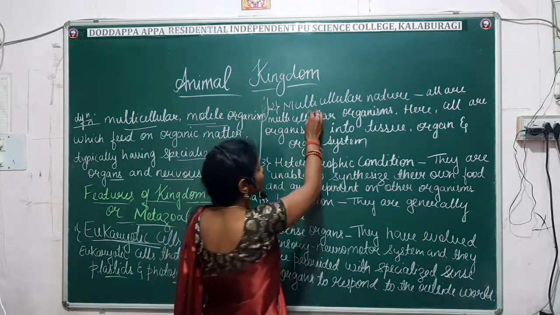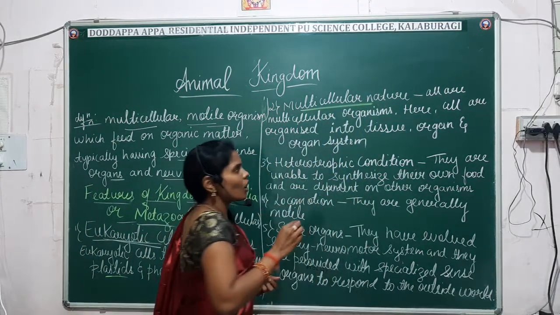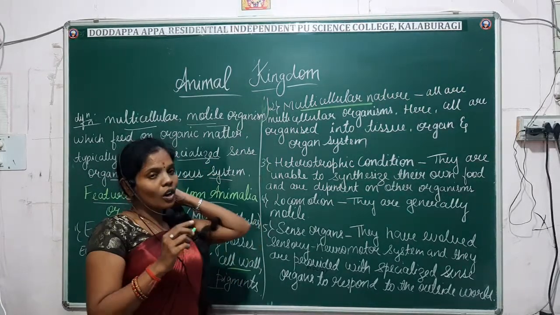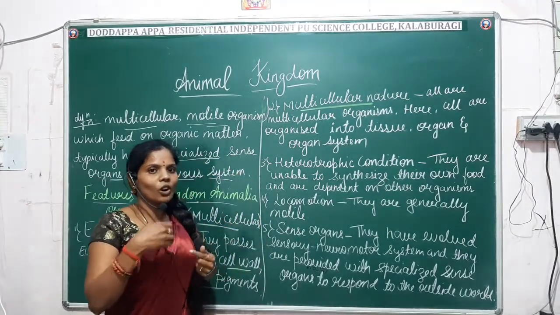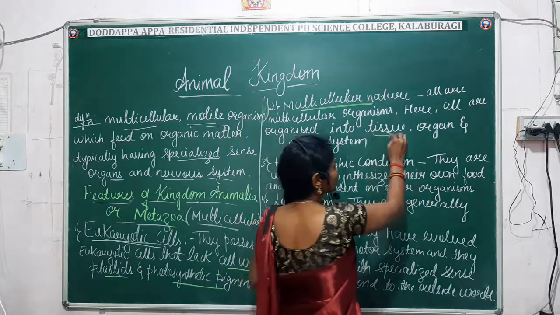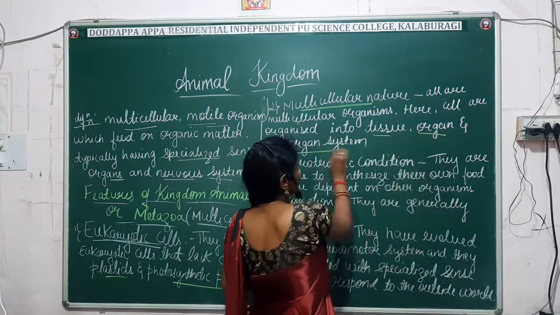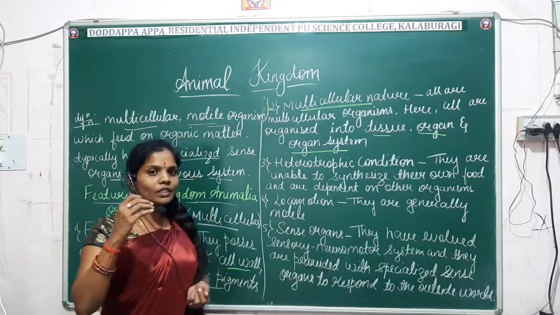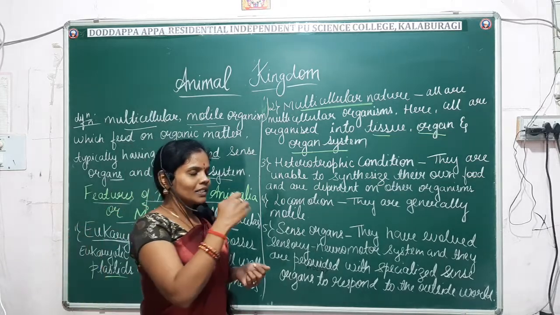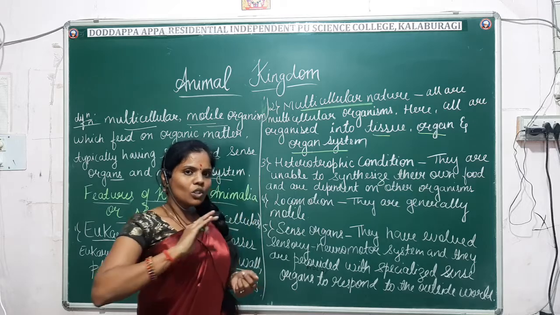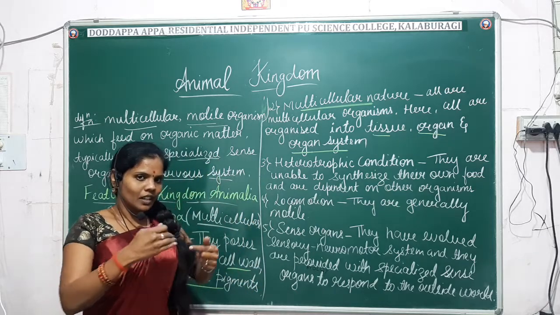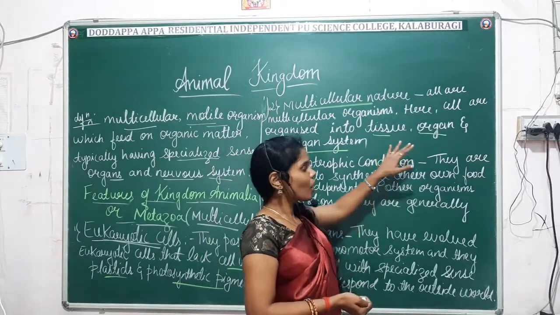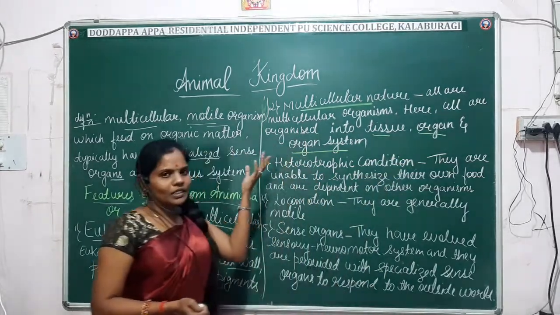Second comes the multicellular nature. All the animals, or all the multicellular organisms, are organized, that is, the cells are organized into tissue, organ and organ system. Almost all the organisms are multicellular, that is the higher animals, made up of tissue, organ and organ system.